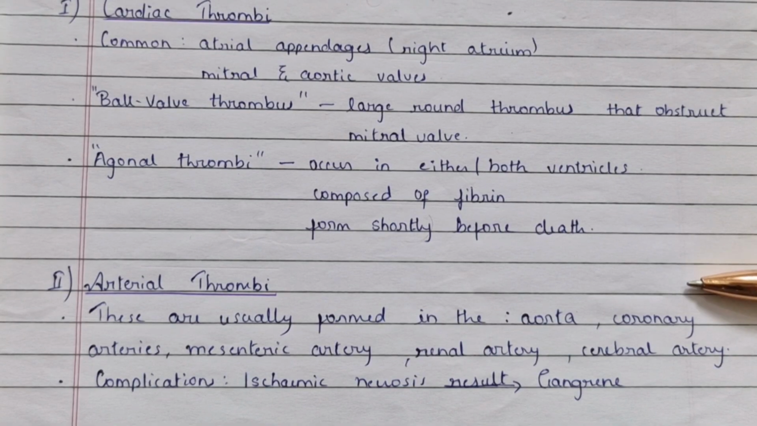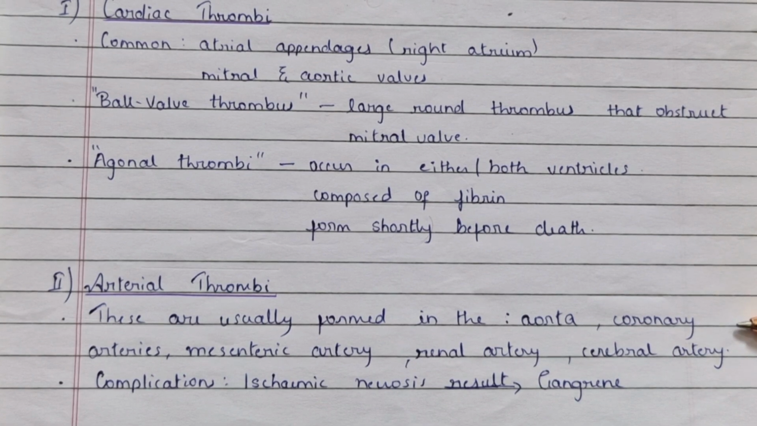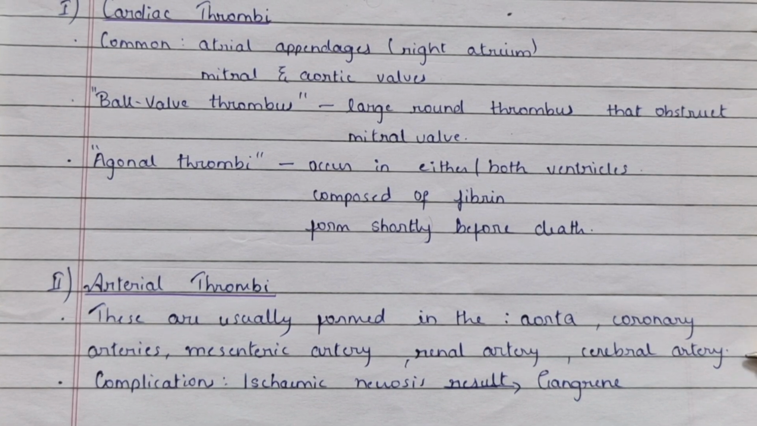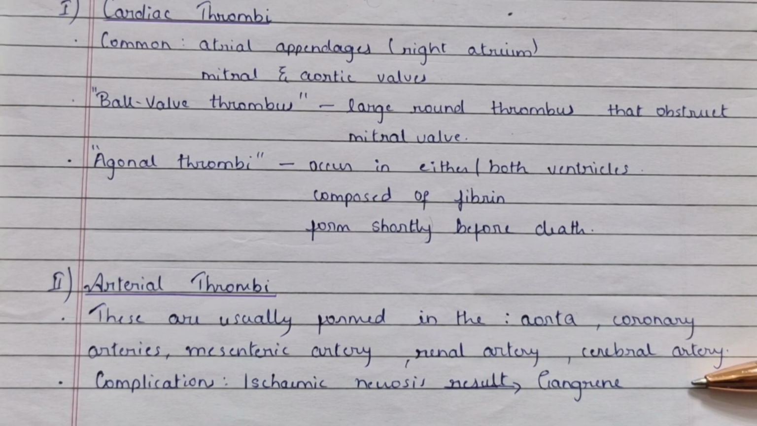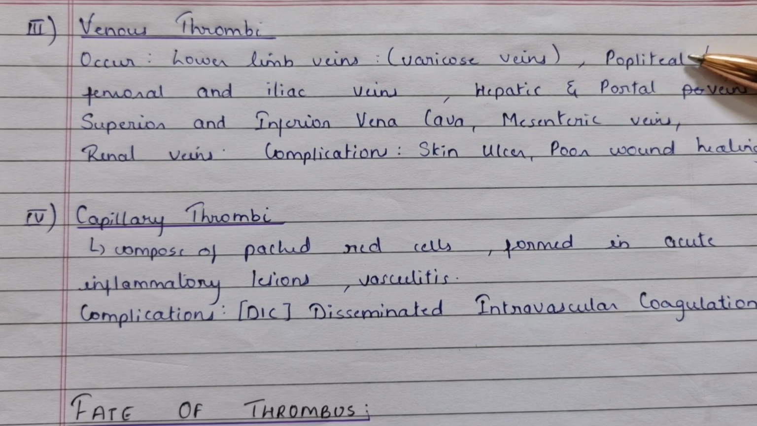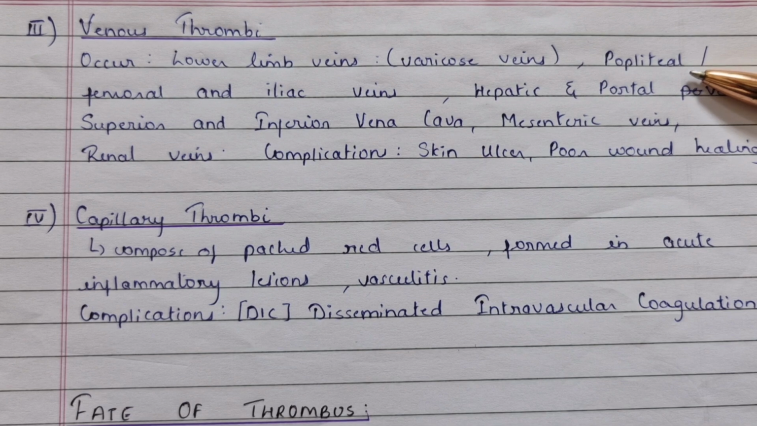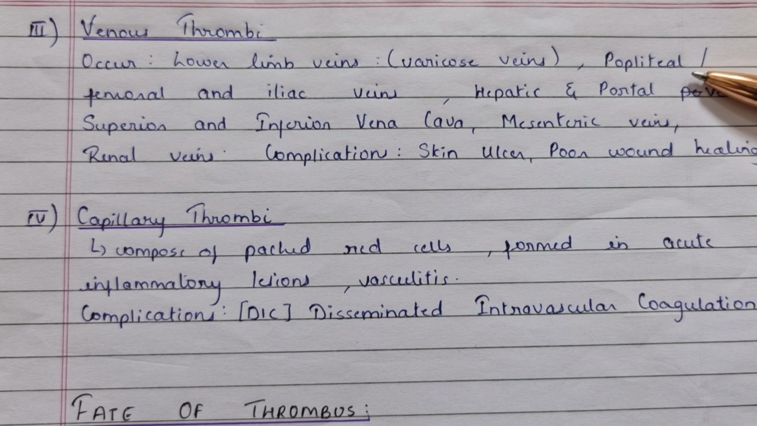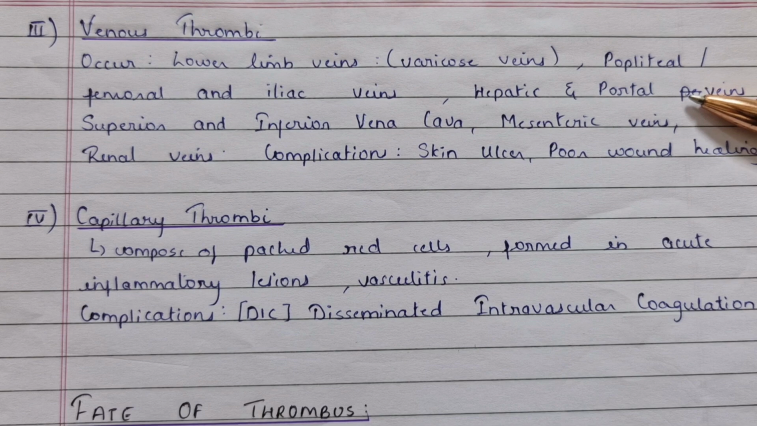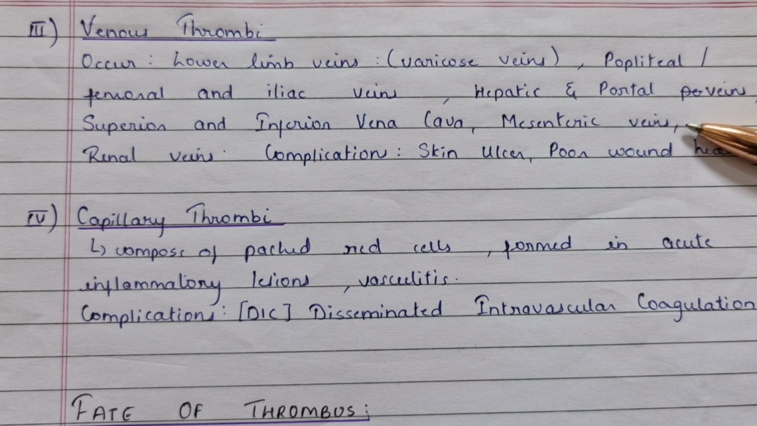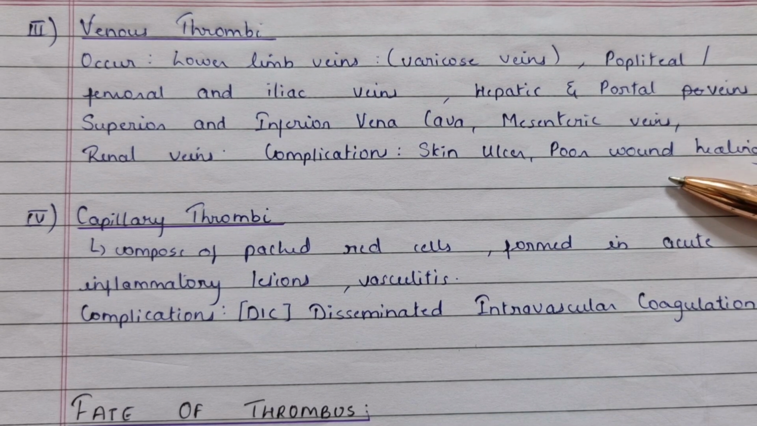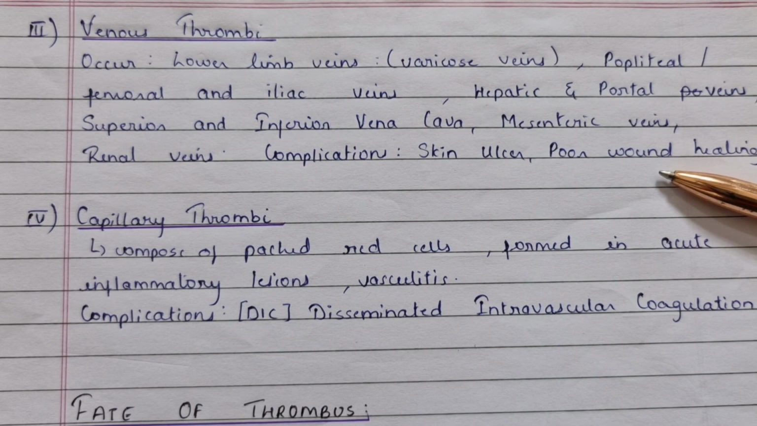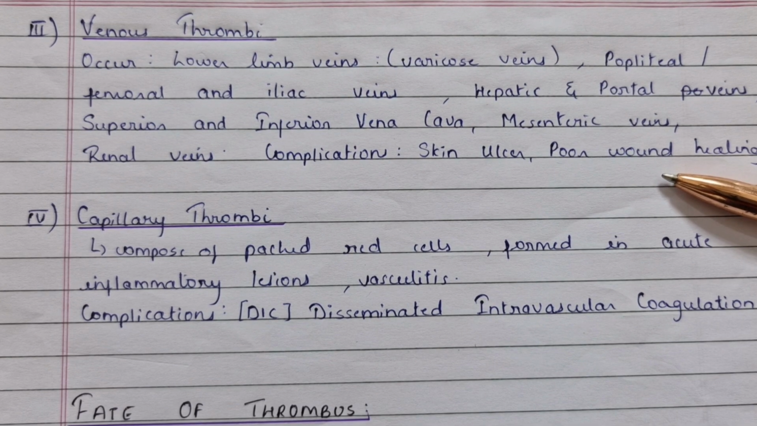Arterial thrombi. These are usually formed in the aorta, coronary arteries, mesenteric artery, renal artery, and the cerebral artery. Complications: it results in ischemic necrosis. Venous thrombi. It occurs in the lower limb veins, that is varicose veins, popliteal and femoral and iliac veins, hepatic and portal veins, superior and inferior vena cava, mesenteric veins, renal veins. Complications include skin ulcer and poor wound healing.